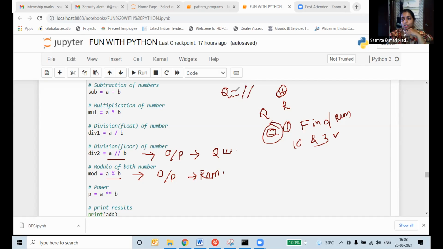If I tell students, find the quotient of 9 and 4, what will you give? 9 floor divided by 4. If I tell students, find the remainder of 9 and 4, what will you do? You will write the formula in our Python program using modulus.